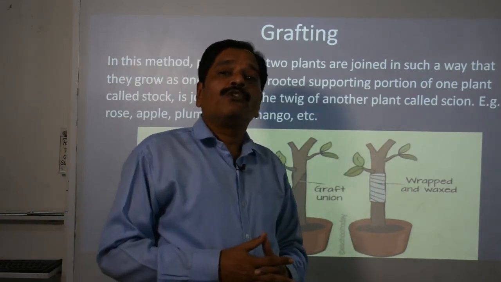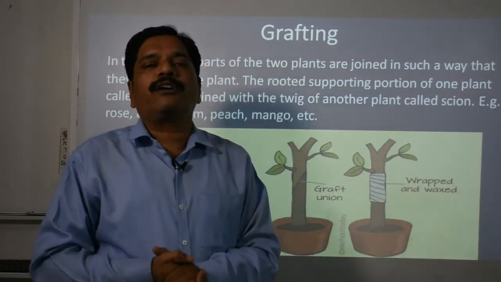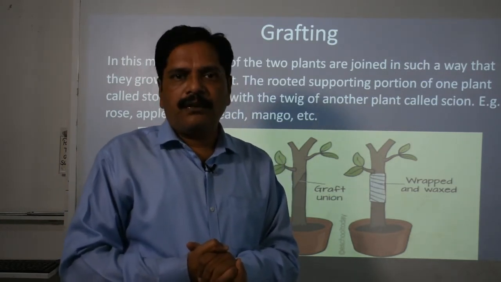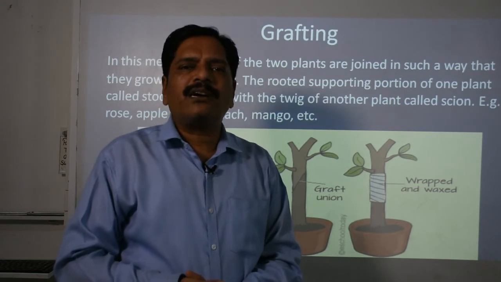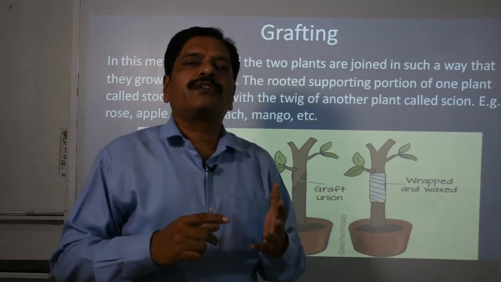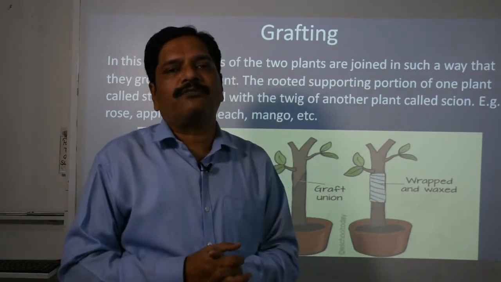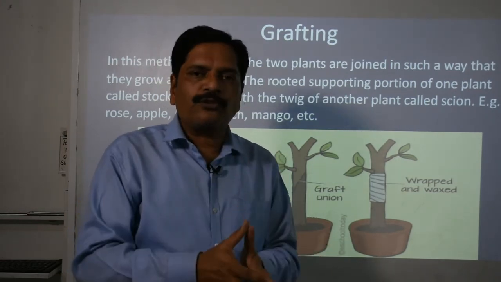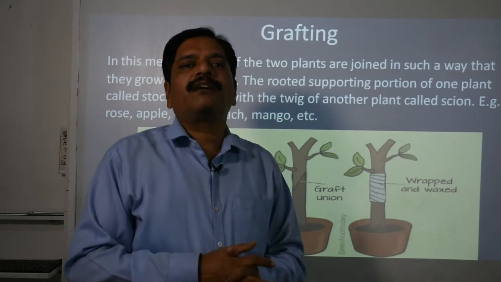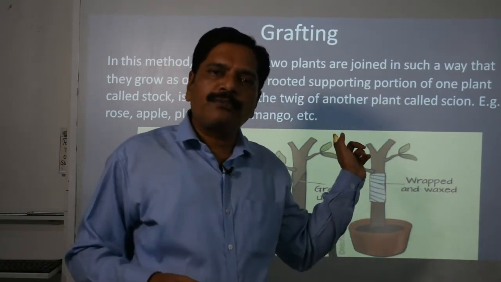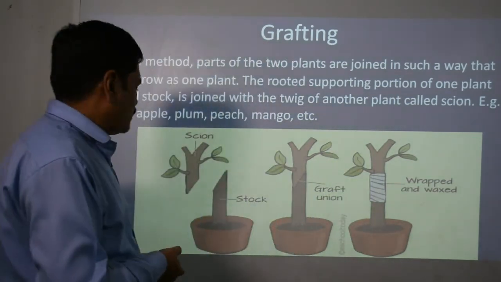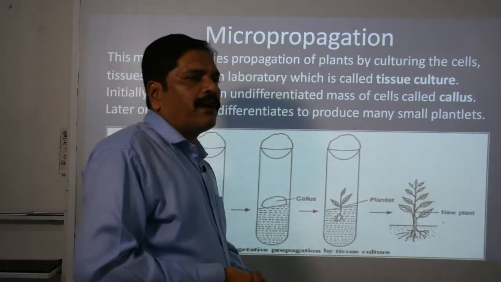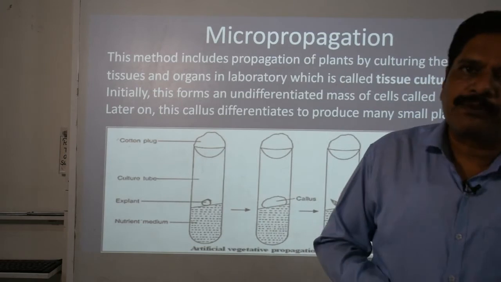So that's why you can develop a superior quality variety on the same plant. This is a good method called grafting, used to grow new varieties of mango. Sometimes you observe that on the same rose plant there is more than one color of flowers. That is also because of grafting. Clear? Now we are going to discuss the final topic, that is micropropagation.